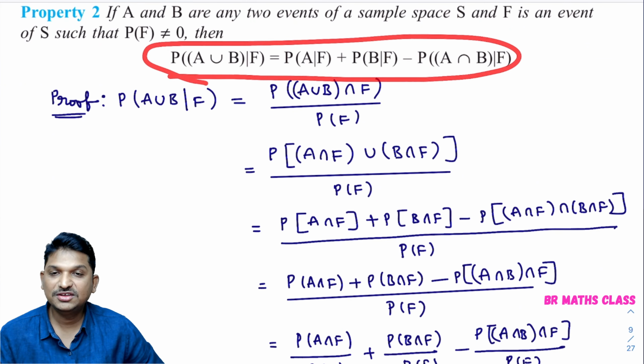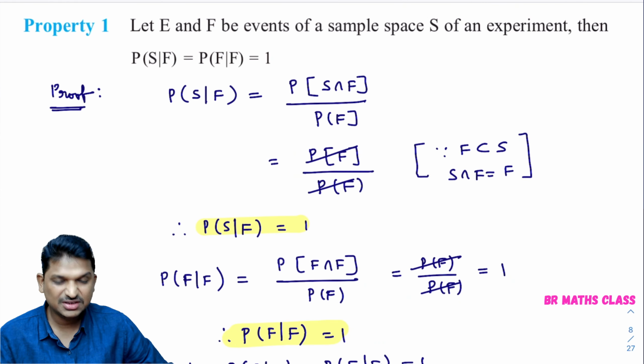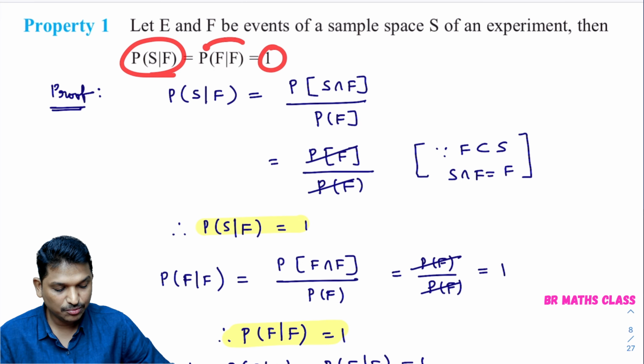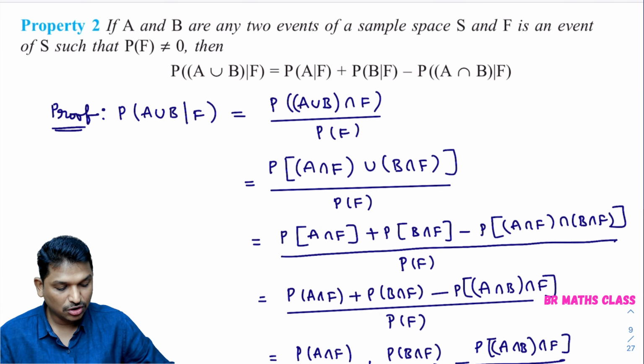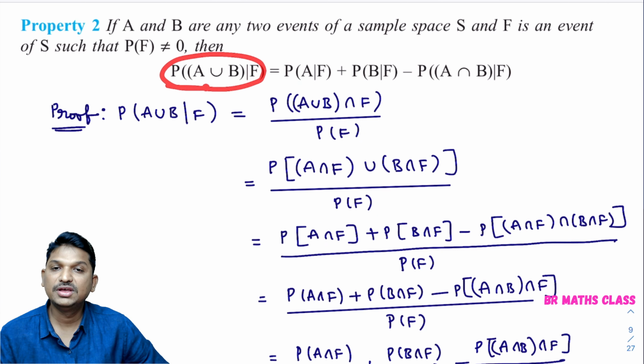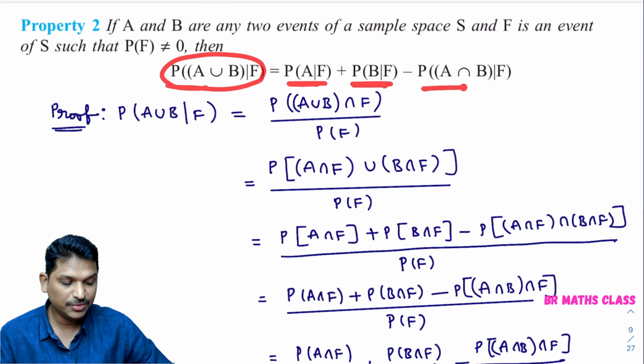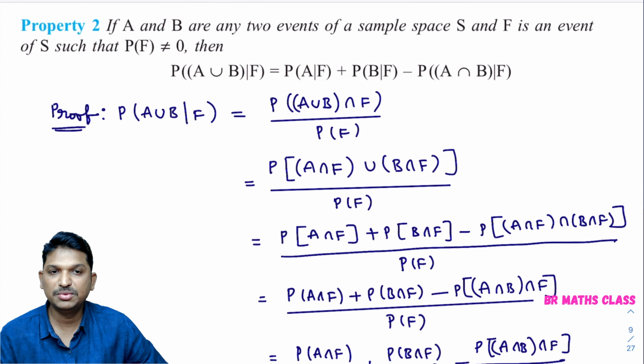Right? So what is the first result, the first theorem? We will use them as formulas. Probability of S by F equals 1, probability of F by F equals 1. What is the second property? Probability of A union B by F is probability of A by F plus probability of B by F minus probability of A intersection B by F.